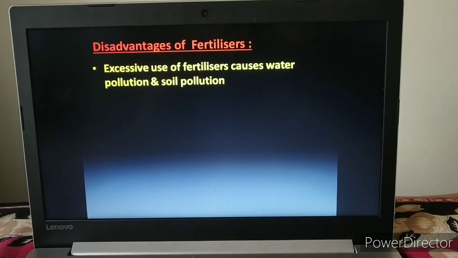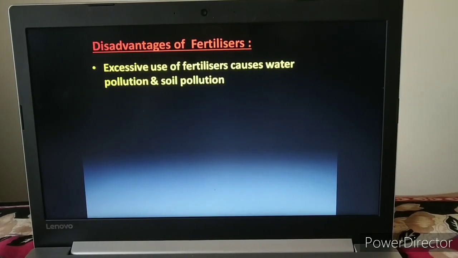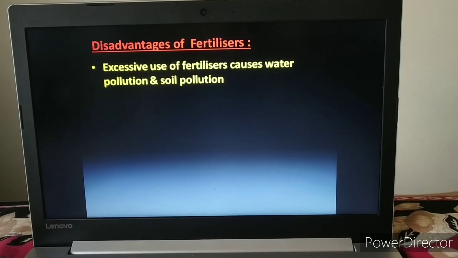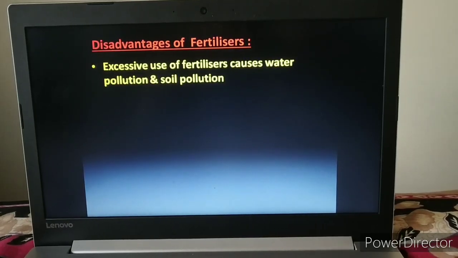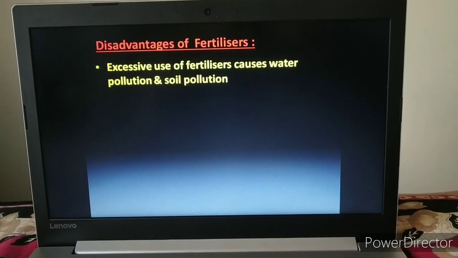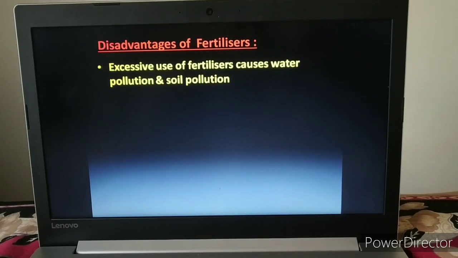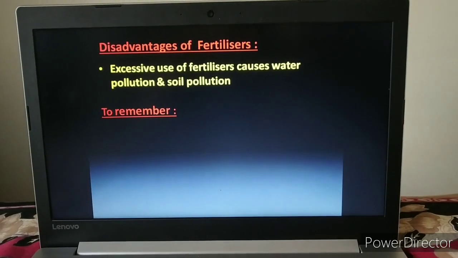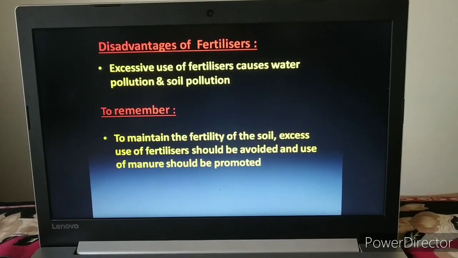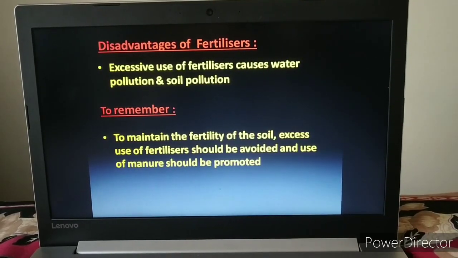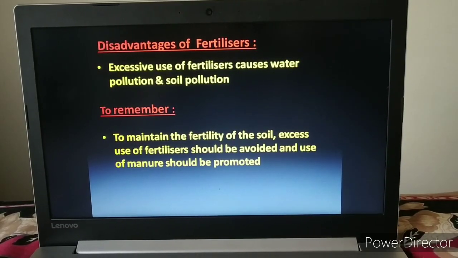But excessive use of fertilizer causes water pollution and soil pollution, because if fertilizers wash away with water, it causes water pollution. So here one thing we should remember: to maintain the fertility of soil, excess use of fertilizer should be avoided and use of manure should be promoted.